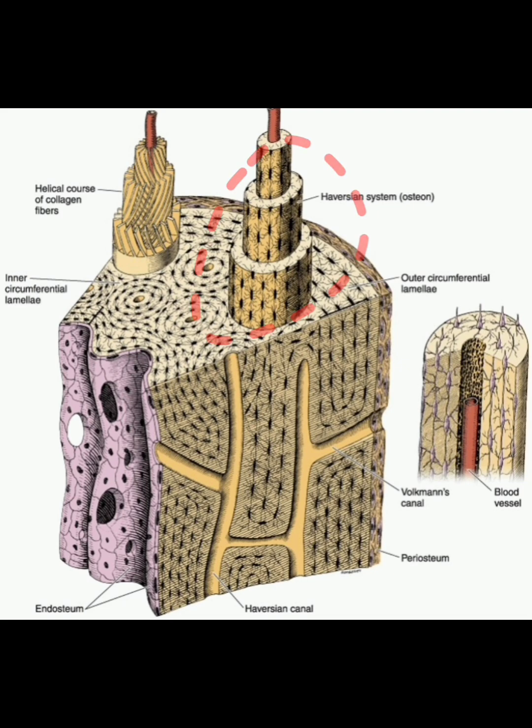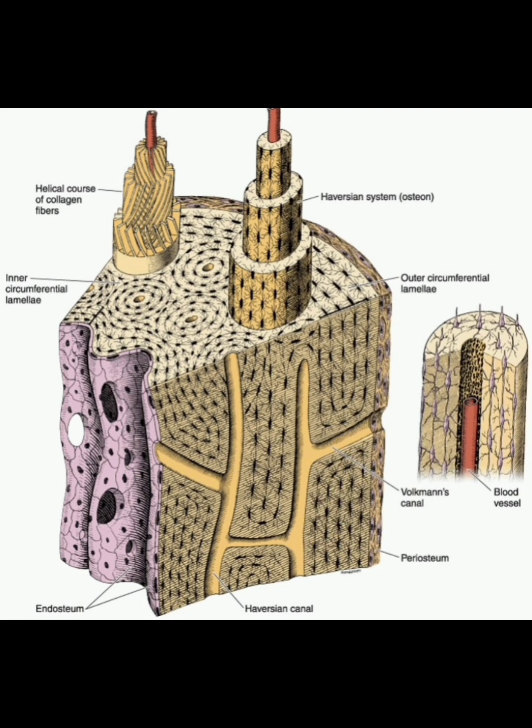Different lamellae are shown, and in between the lamellae osteocytes are present. This shows how collagen type 1 fibers are arranged perpendicular to each other in adjacent lamellae. Longitudinal section shows vertically running Haversian canals and transversely running Volkmann's canals.